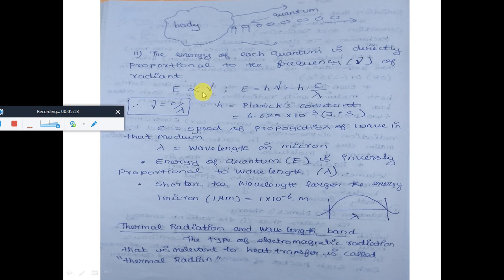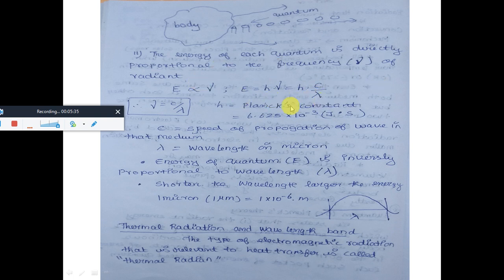And when we convert this proportionality into an equal sign, we need to add a constant. That constant is called Planck's constant. E is equal to Planck's constant into frequency. So frequency can be elaborated as c by lambda, so E equals h into c by lambda. C is the speed of propagation of wave, lambda is the wavelength.